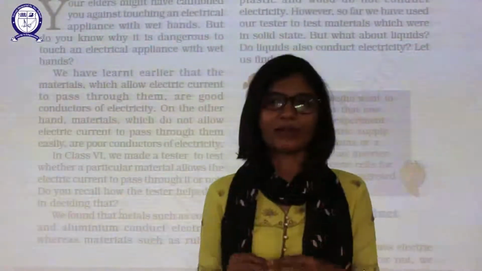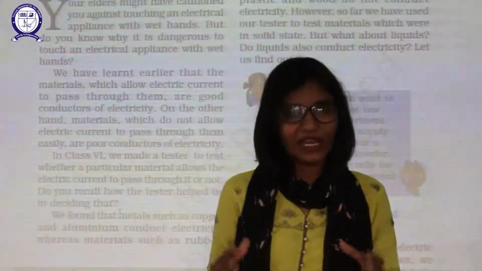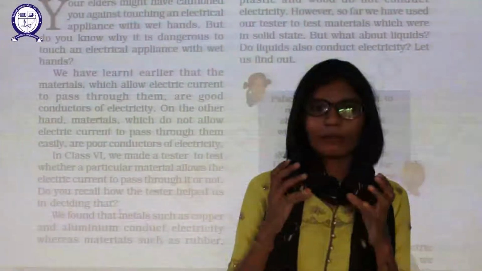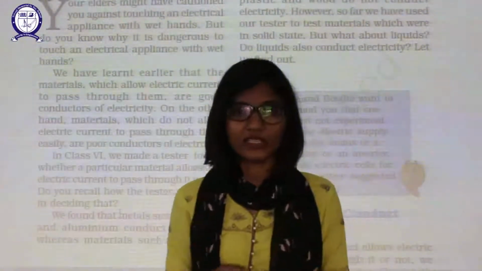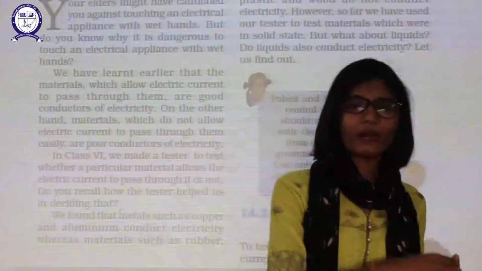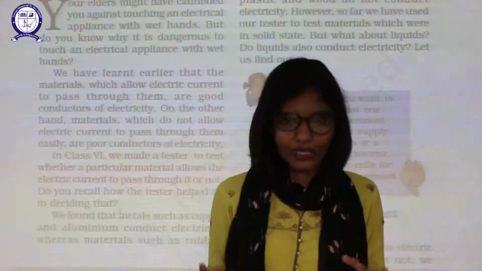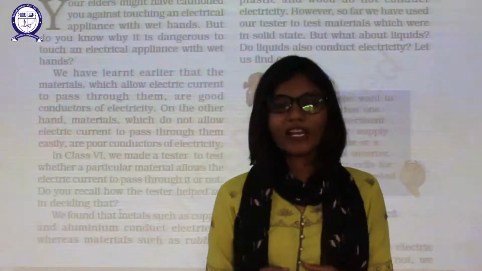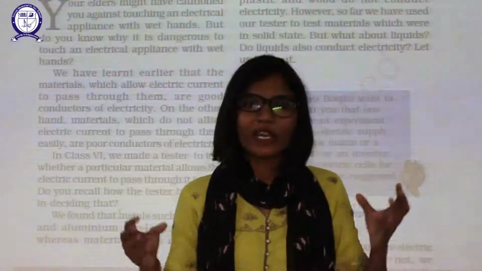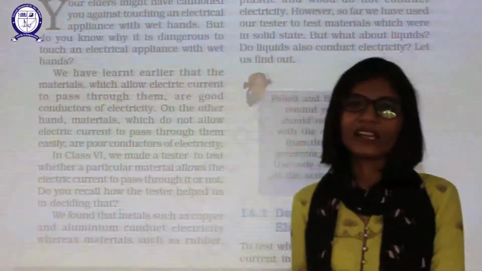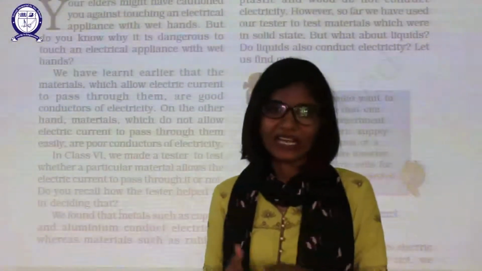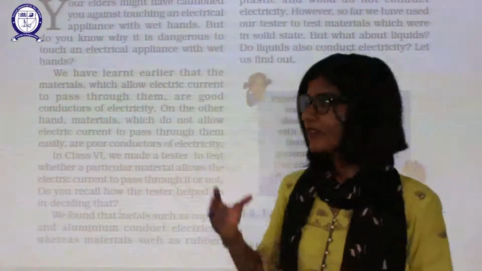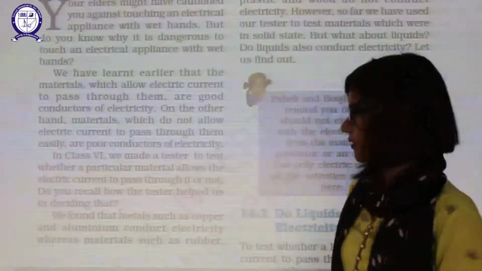This is the base of this chapter. For electricity, we need carriers. What do those carriers carry for electricity? Electrons. They carry electrons from one part to another part. And when we provide the carriers, what are we doing? We are providing the poles. We are creating the potential difference. That potential difference is needed for electricity to pass. Okay, that's what we are going to learn in this chapter.